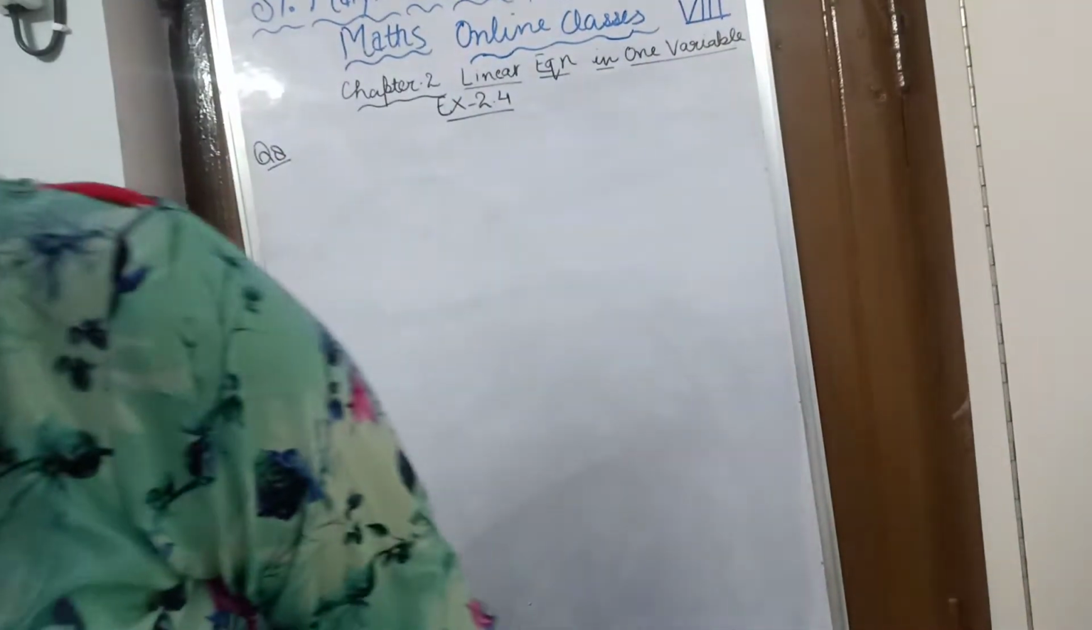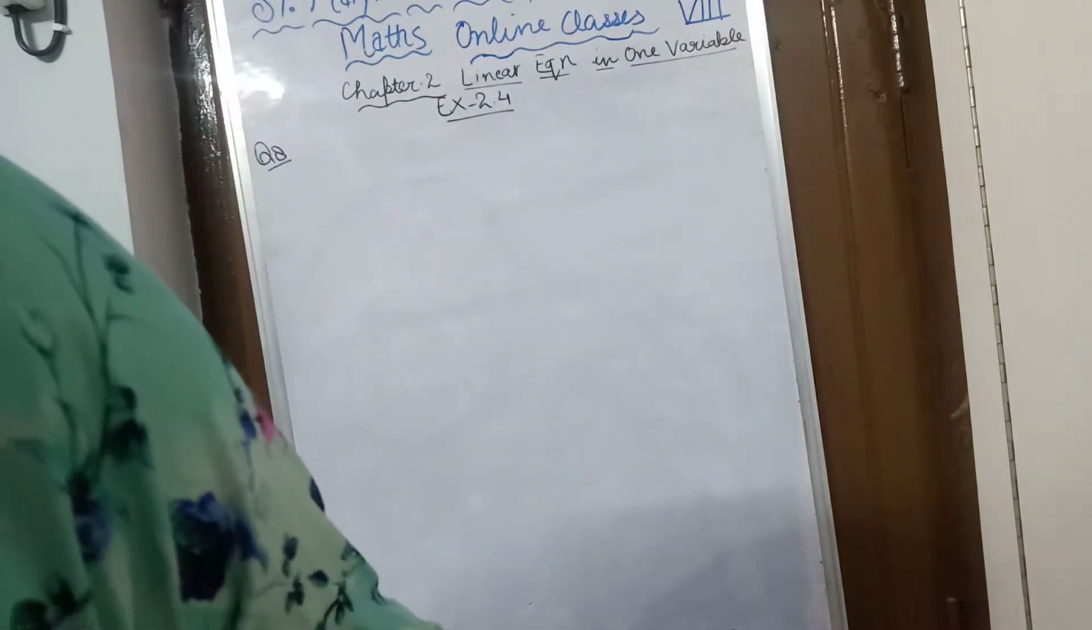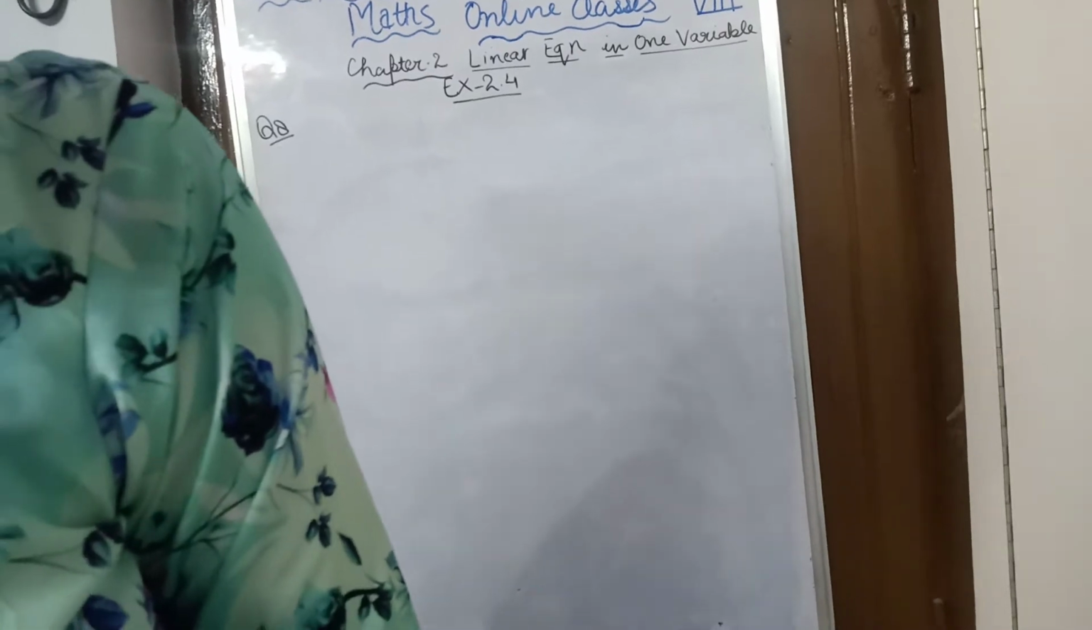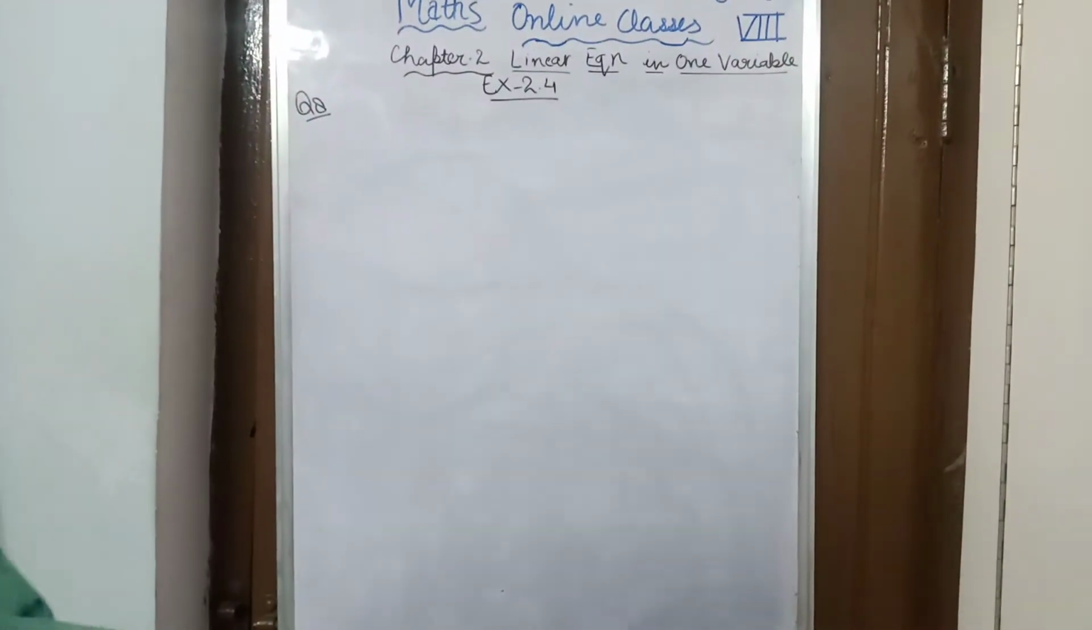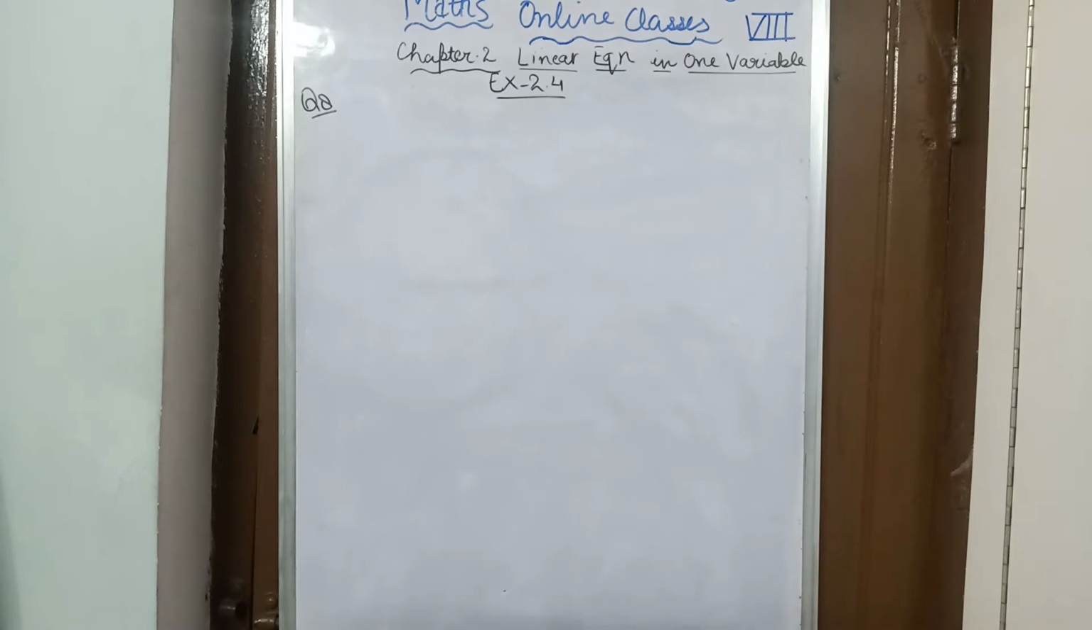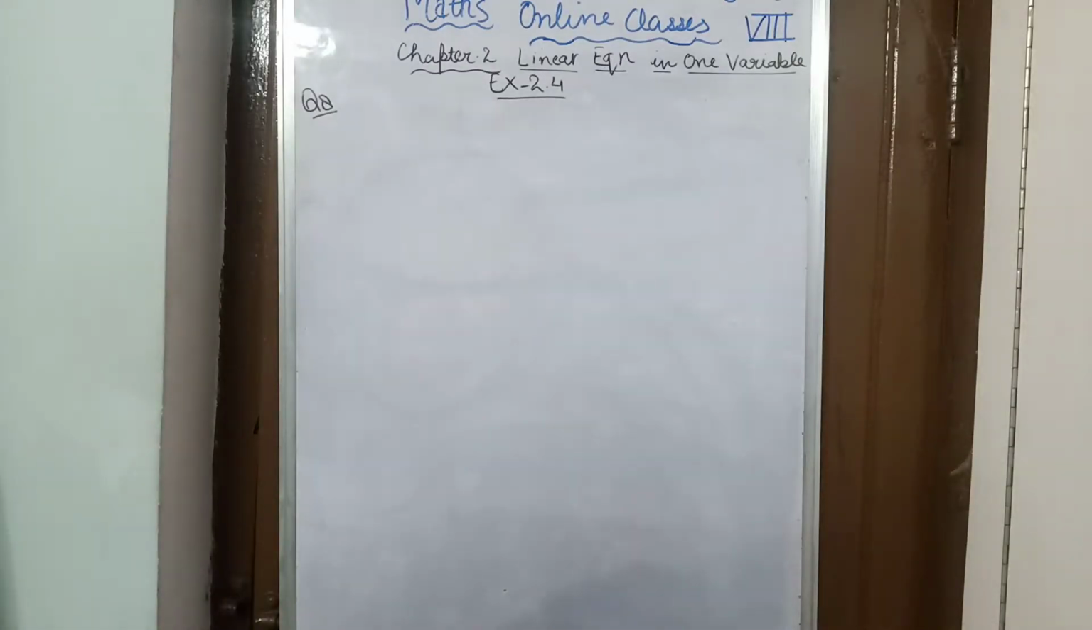page number 32. Okay, all of you take out NCERT book, page number 32, question number 8 of exercise 2.4. Chapter number 2 is linear equation in one variable. Okay, so question number 8, look into your books what they are saying.